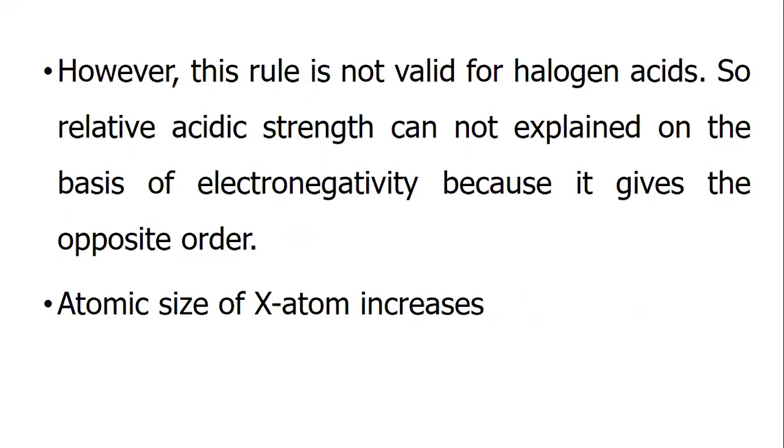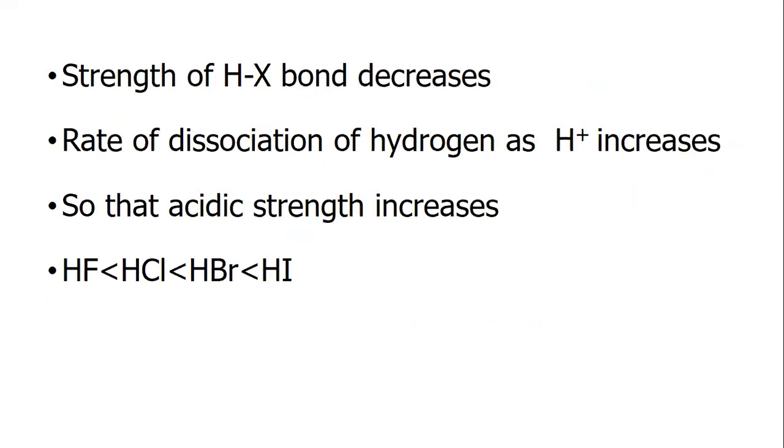However, this rule is not valid for the halogen acids. Relative acidic strength cannot be explained on the basis of electronegativity because it gives the opposite order. As the atomic size of halogen atoms increases, the strength of the halogen-hydrogen bond decreases, the rate of dissociation of hydrogen as H plus ion increases, so that acidic strength increases.